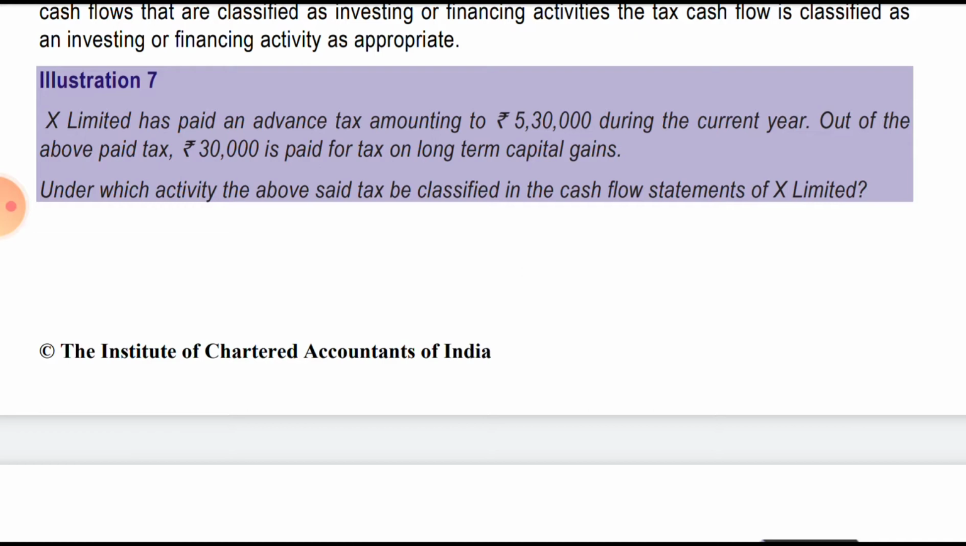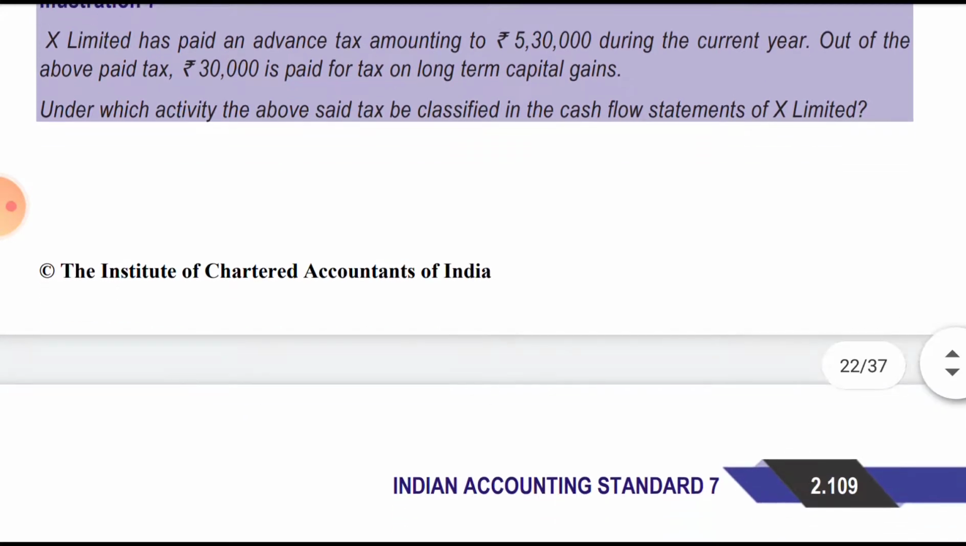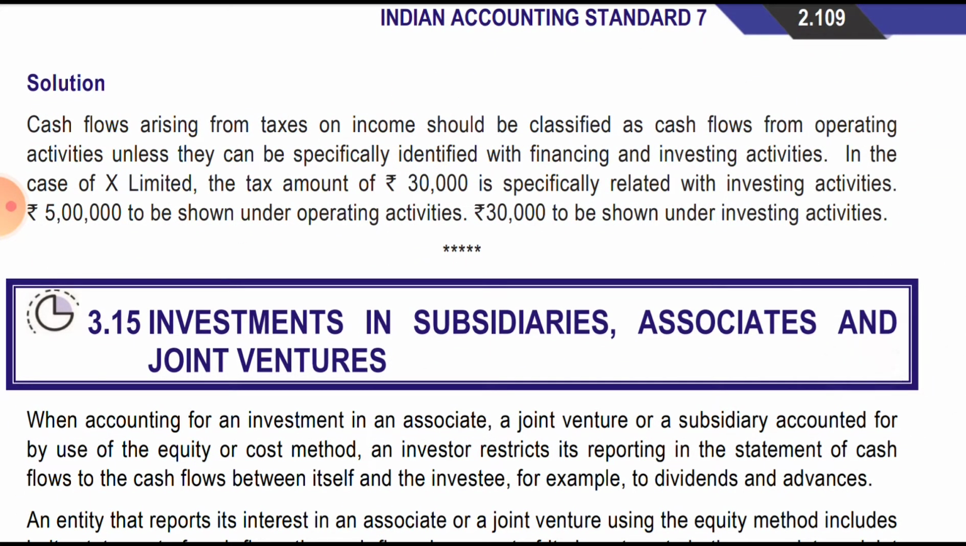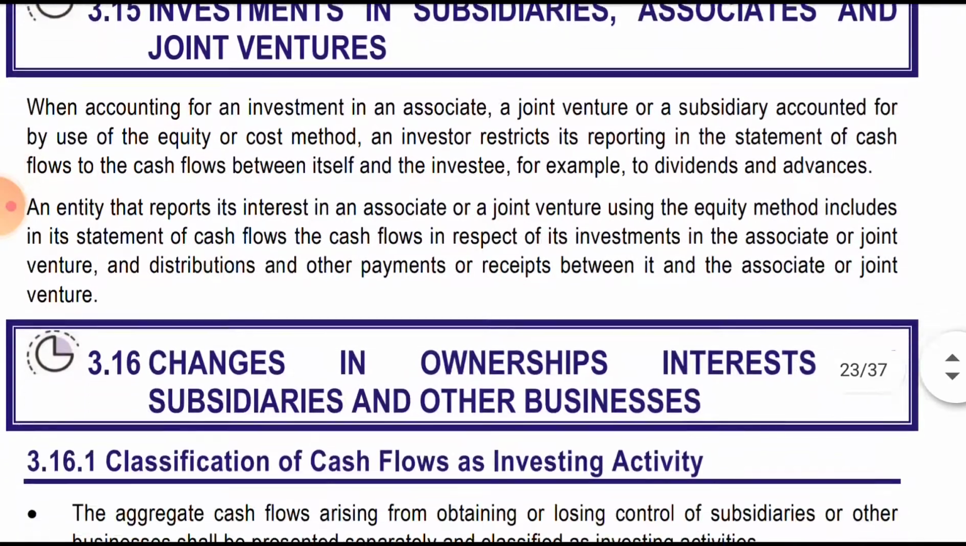So 5 lakh will be shown in operating activity, and 30,000 will be shown as capital gain tax in investing activity. Under which activity is the above said tax classified in the cash flow statement? See, cash flow arising from tax on income should be classified as cash flow from operating activity unless it is specifically identified with financing and investing activities. So unless it has been specifically identified as financing or investing, it should be classified as operating. In this case, for X Limited, the tax amount of 30,000 is specifically related to the investing activity. 5 lakh rupees should be shown under operating, and 30,000 is to be shown under the investing activity.